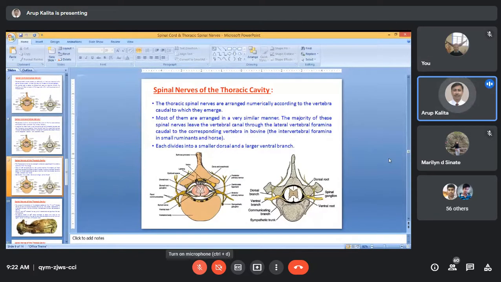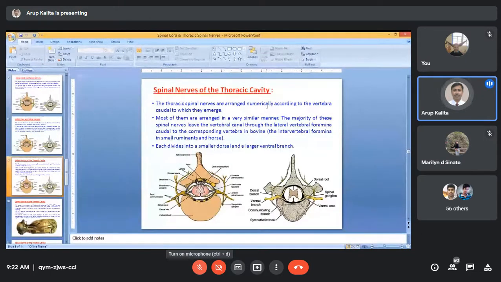Now coming to the thoracic cavity or thorax. The thoracic spinal nerves are arranged numerically according to the vertebra caudal to which they emerge. So how many thoracic vertebrae do we get in cattle?